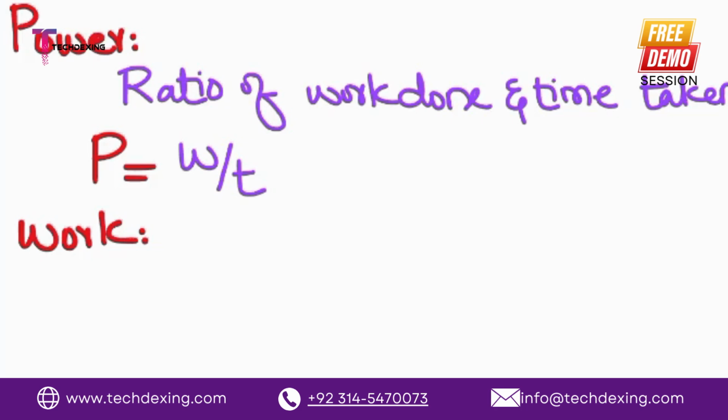It means that if we have the work done and the time, we can find out the power. The power is represented by P. So what would be the formula of the power? P equals W over T. Okay, good. So P is equal to W over T.